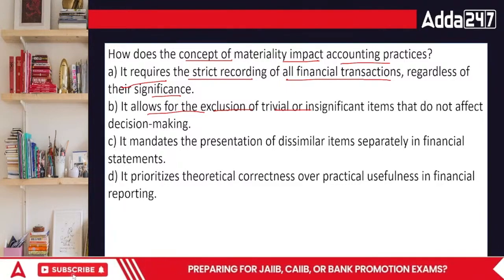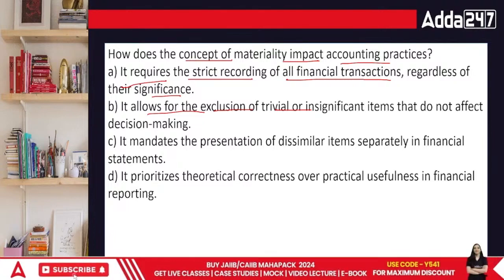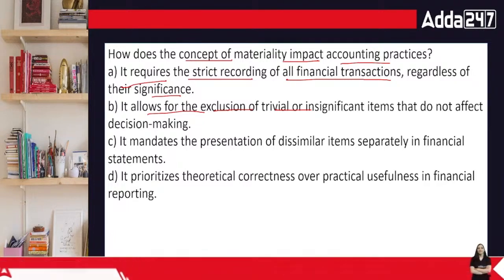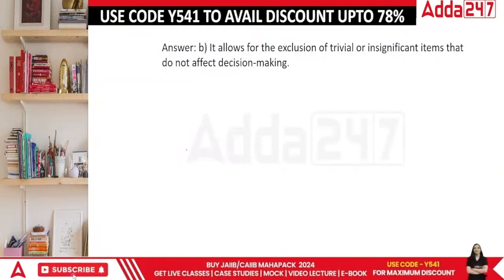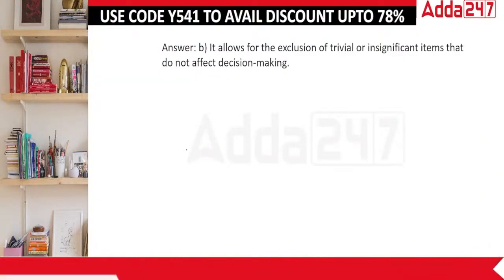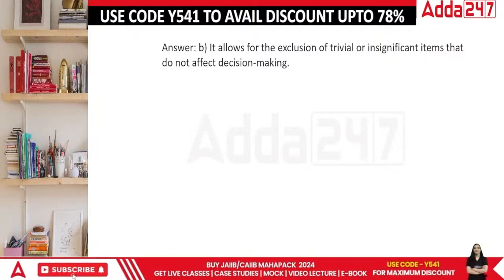It means that everything really important should be specified, but it allows the exclusion of trivial or insignificant items. For a specific decision, whatever is most important should be considered.